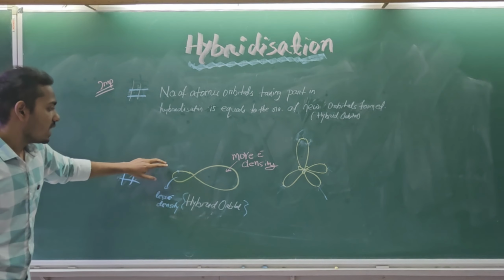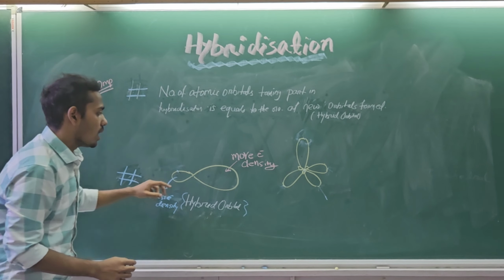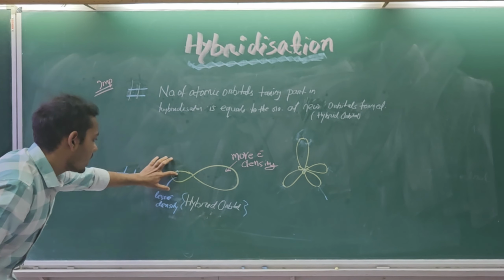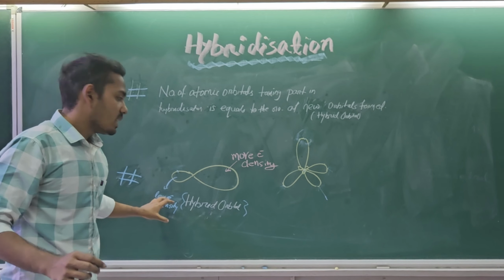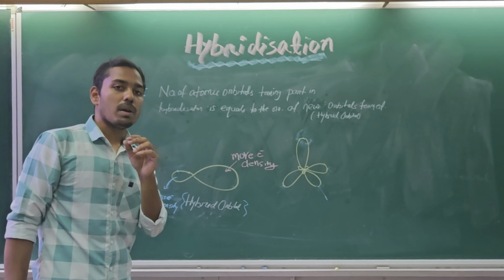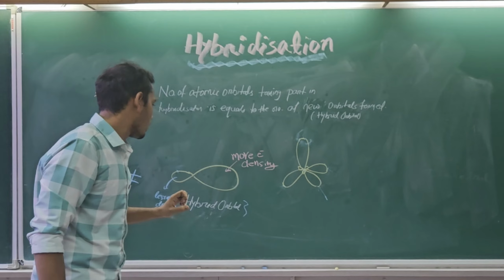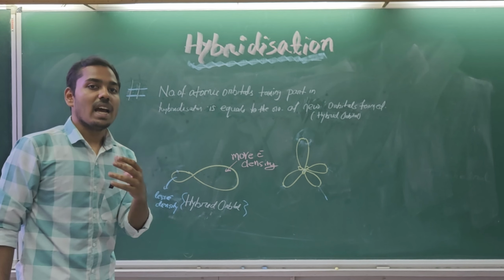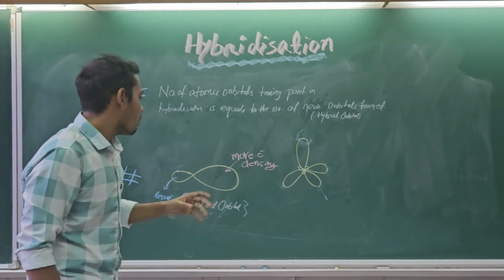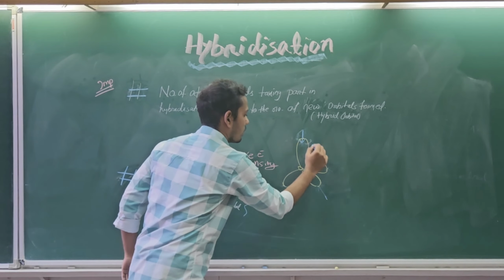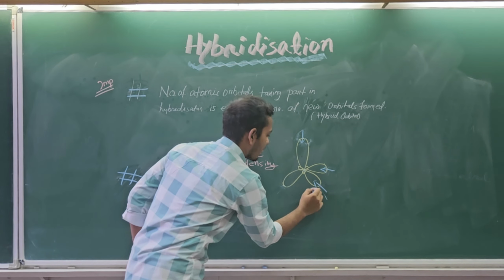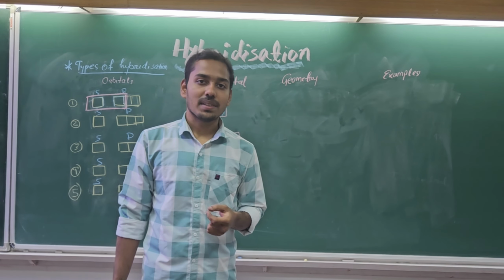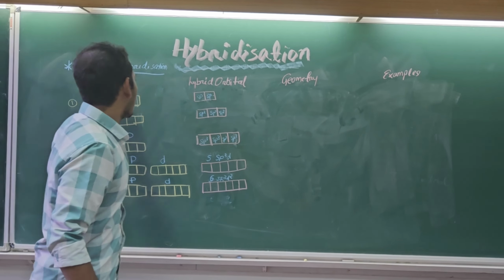And the next thing is that this is the structure of the hybrid orbital, which consists of a large lobe and also a smaller lobe. The smaller lobe has less electron density. That is why most of the time it is ignored. But the larger lobe has more electron density and it primarily acts as a bonding region. This larger lobe acts as a bonding region. So as we are familiar with the term hybridization, let's now understand the types of hybridization.